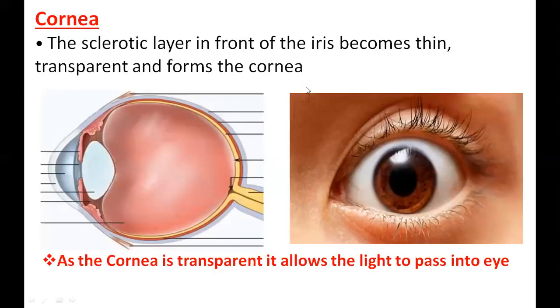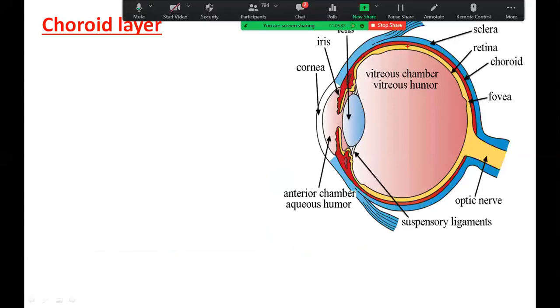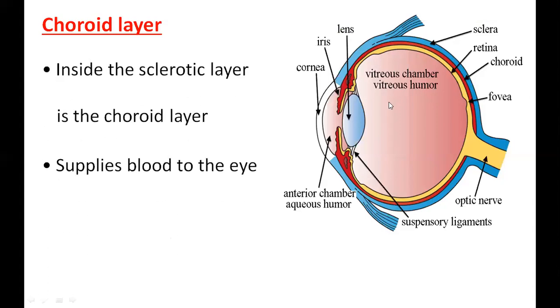Yes. Then next we'll go to the choroid layer. From behind that is the second layer. Can you all see in this picture, they have given it in red color. Almost all the books give the choroid in red color. But in real life, if you cut it, it will be dark red. Very dark red. It's like a pigment because there are a lot of blood vessels. Highly vascularized blood vessels are there. That is only choroid. Inside the sclerotic layer, that means below the sclerotic layer, is the choroid layer.